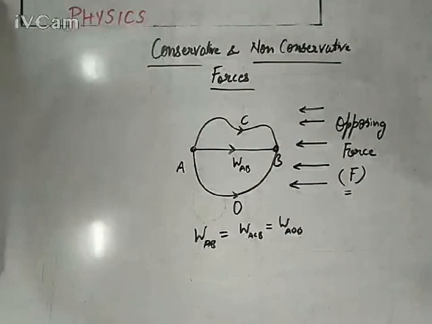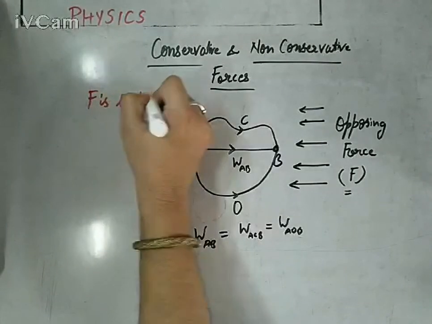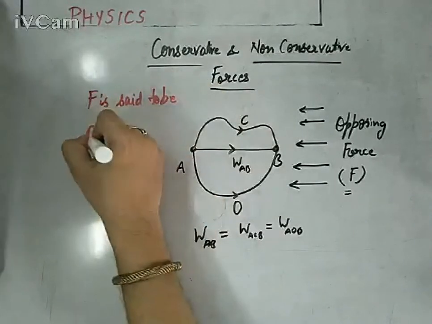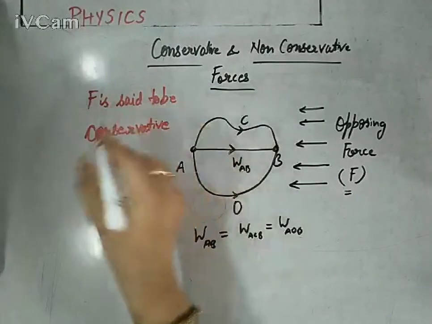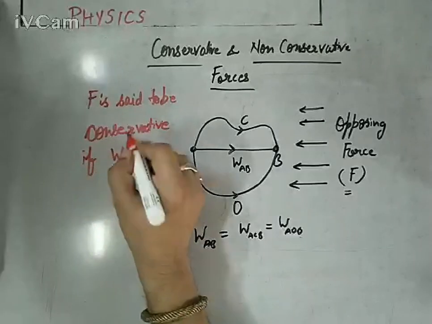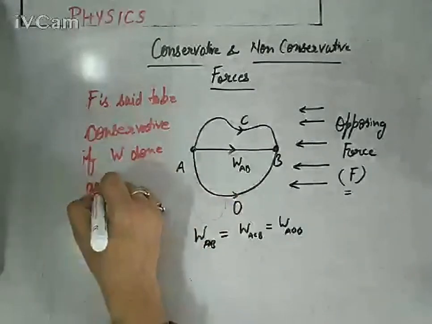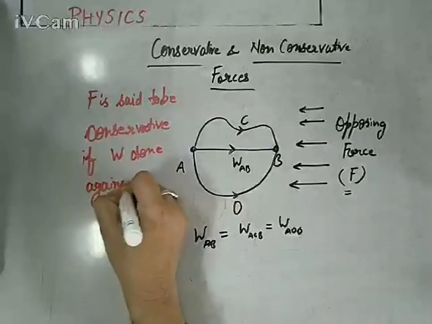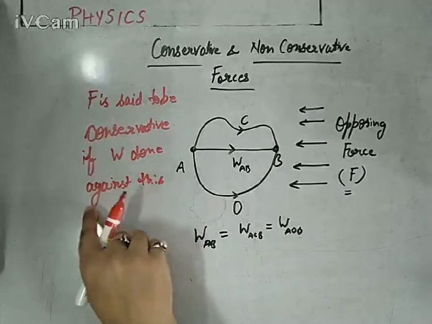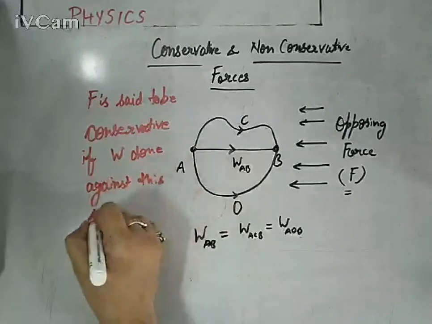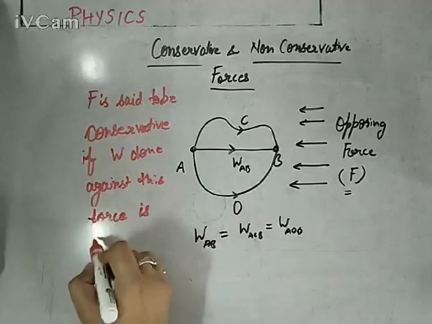Means F is said to be conservative if the work done against this force is completely path independent.